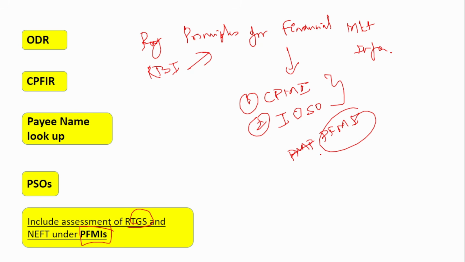Here RBI has mentioned that the assessment of RTGS and NEFT should also be carried out periodically, that is on a regular basis, under these PFMI standards, and not only assessed, but it should also be published. That is, it should be available to the public, because RTGS and NEFT are used by crores and crores of Indian people, right? So whether the international standard is followed or not should be assessed periodically, not just once in a while, and it should also be made public.